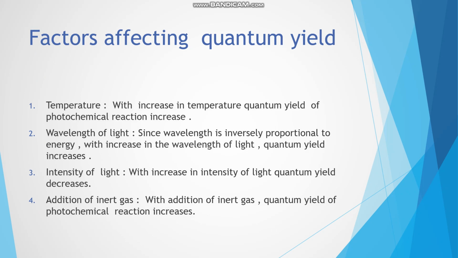Factors affecting the quantum yield. There are four factors. The first one is temperature, second one wavelength of light, third one intensity of light, and the fourth is addition of inert gas.